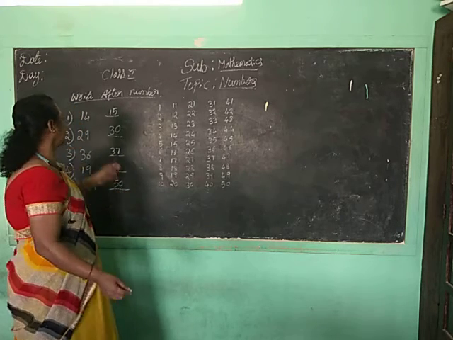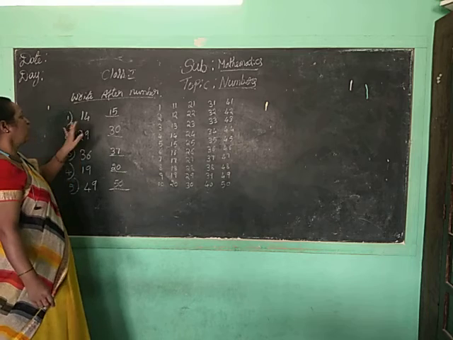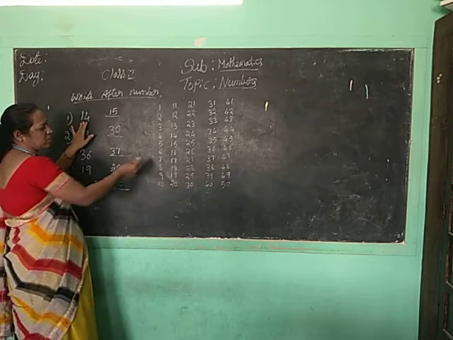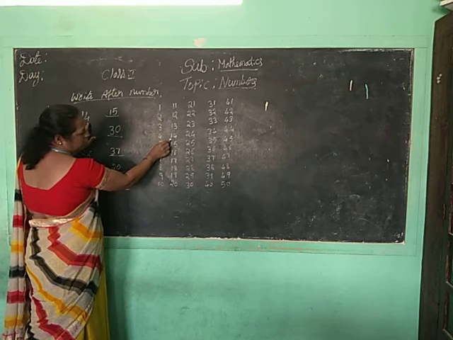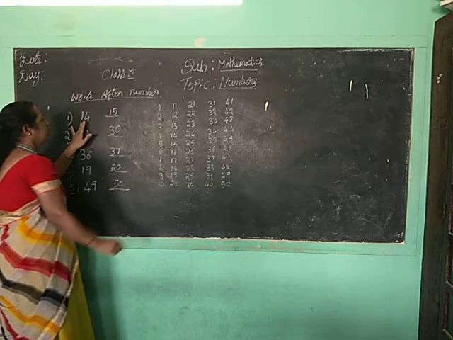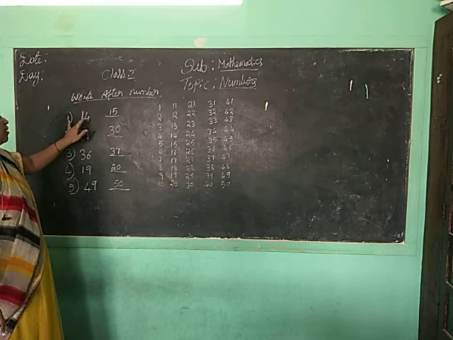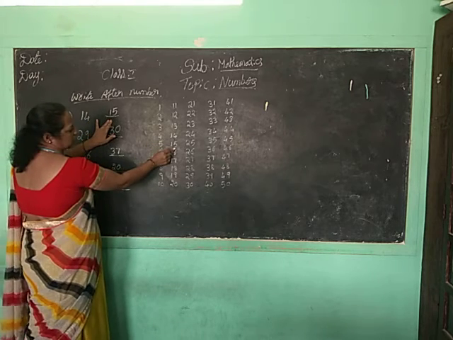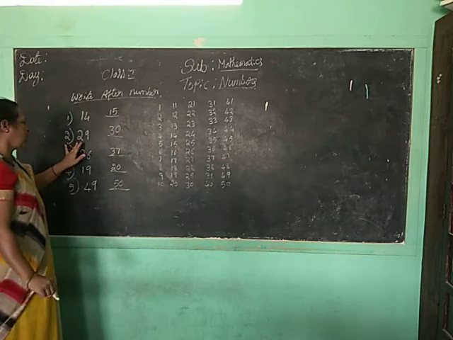See, I have written here: write the after number. 14 after, that is the next number. 14, next number is what there? Here is 14. 14, next number is 15. So write the after number. After 14 is what? 15. See here, 14 after is what? 15. Now 29 after.